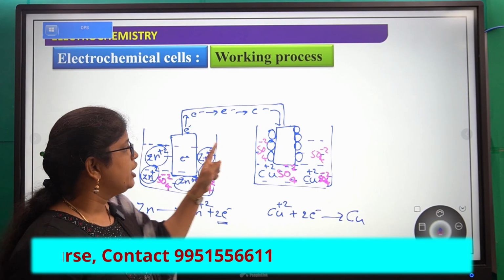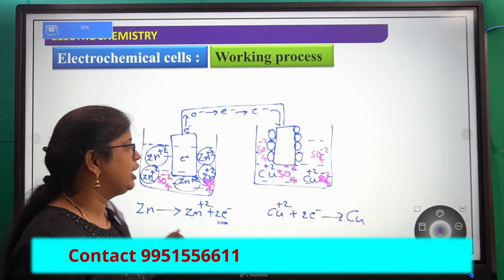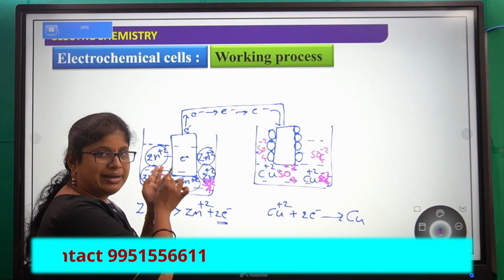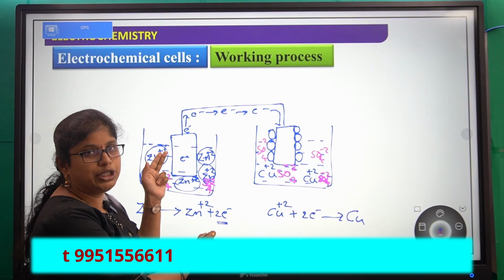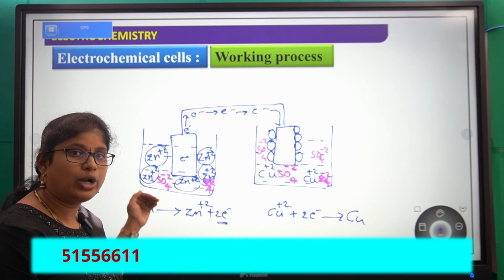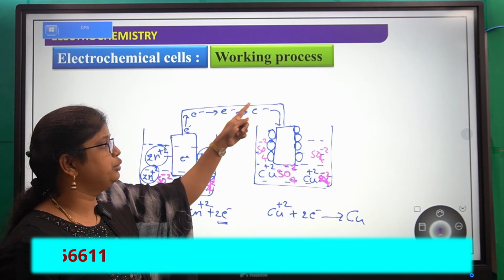Okay, if we carry out this process for some time, what happens? Zinc from the metal rod converts into zinc plus 2 and 2 electrons. That zinc plus 2 enters the electrolyte solution and electrons flow to the other side.